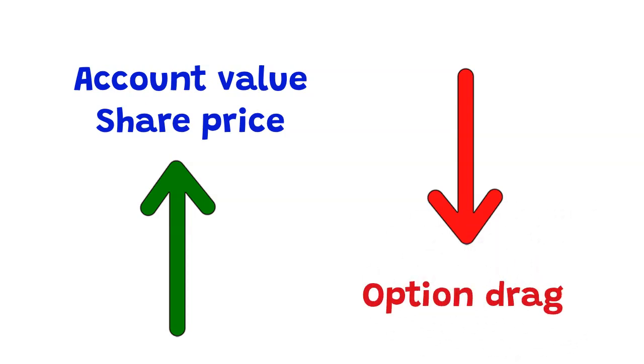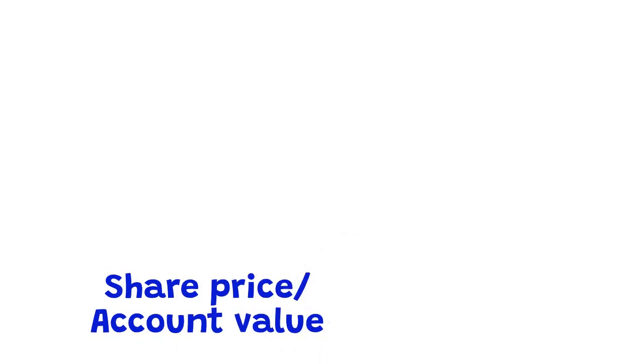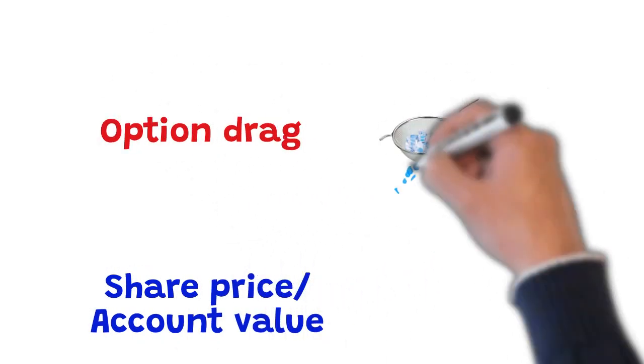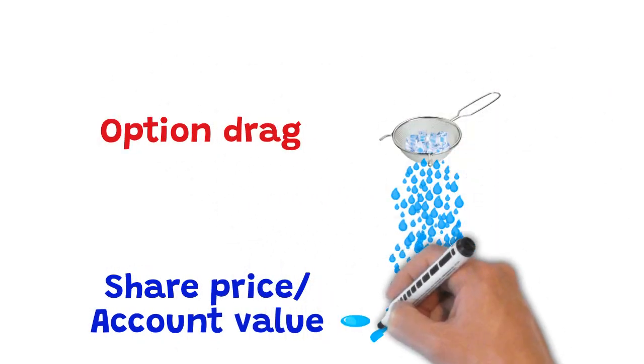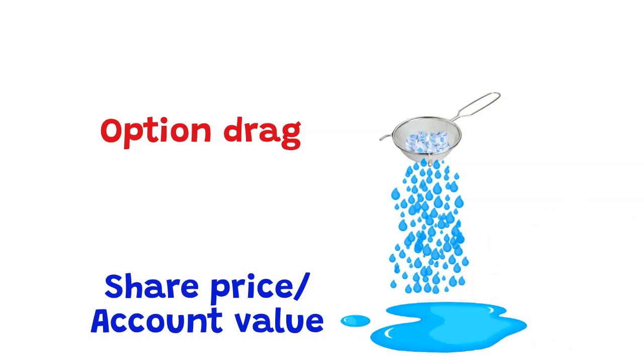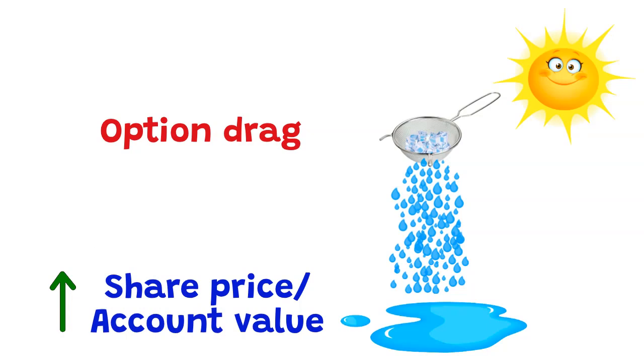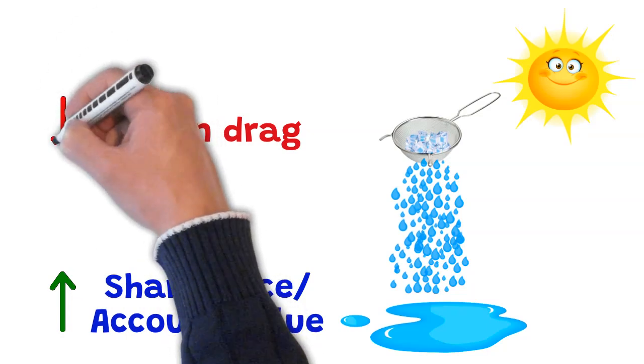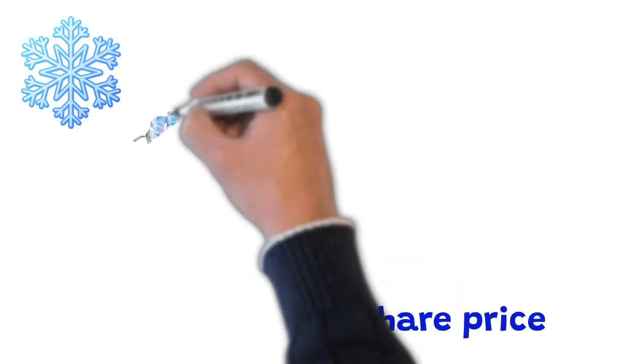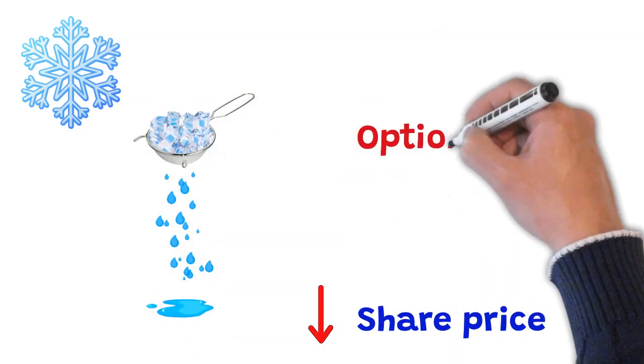To see the relationship between account value and option drag, let's imagine that option drag is ice and the account value is water. The share price moves in cycles. Let's call them summer and winter, going up and down. In the summer, when share prices go up, the ice melts quickly and the account value increases. In the winter, when share prices go down, the water turns into ice. The option drag increases and the account value goes down.